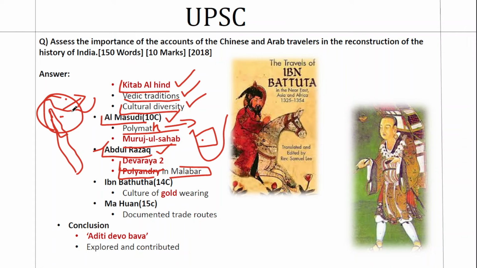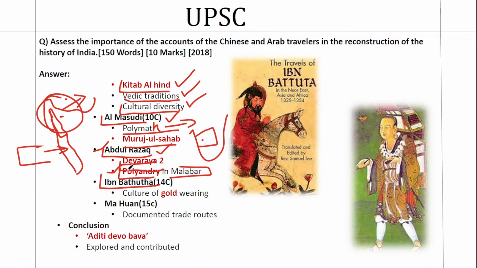So this is a direct insight because this is a custom that we practiced here. This keyword should be brought in. This can be traced to the time of Tipu Sultan as well, because Tipu Sultan comes up with a declaration where he says that women in Kerala should start marrying. So that was the kind of society that was prevalent in Kerala. Women didn't used to marry. So Abdul Razak also traces that in the time of Vijayanagara Empire.